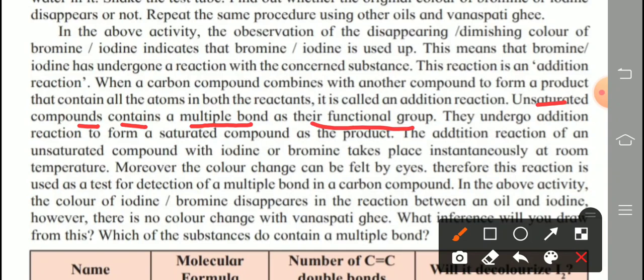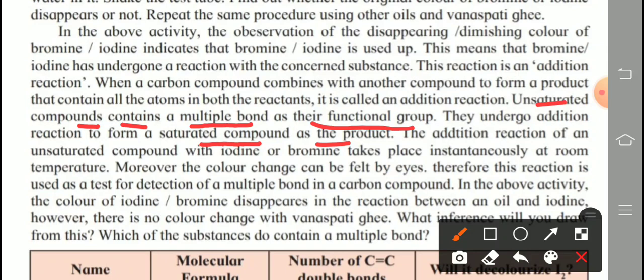They undergo addition reaction to form a saturated compound as the product. What happened in this case? So unsaturated compound is converted into what? Saturated one, means the multiple bond disappears and is converted into single bond, means a saturated compound as the product.